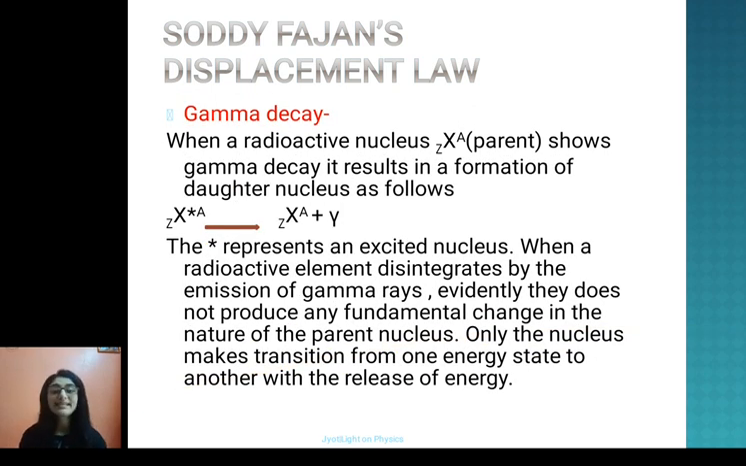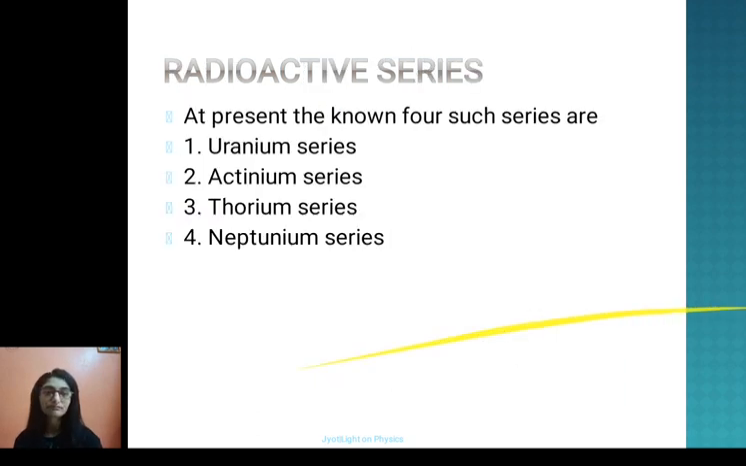Next, the third one is gamma decay. When a radioactive nucleus undergoes gamma decay, it results in the formation of a daughter nucleus. Here the star indicates that it is an excited state nucleus. There is no change in atomic number or atomic mass number, but the energy of that particular nucleus is reduced during gamma emission. Generally, whenever an atom emits either an alpha ray or beta ray, it is always left in the excited state. So gamma emission is always preceded by alpha or beta emission.